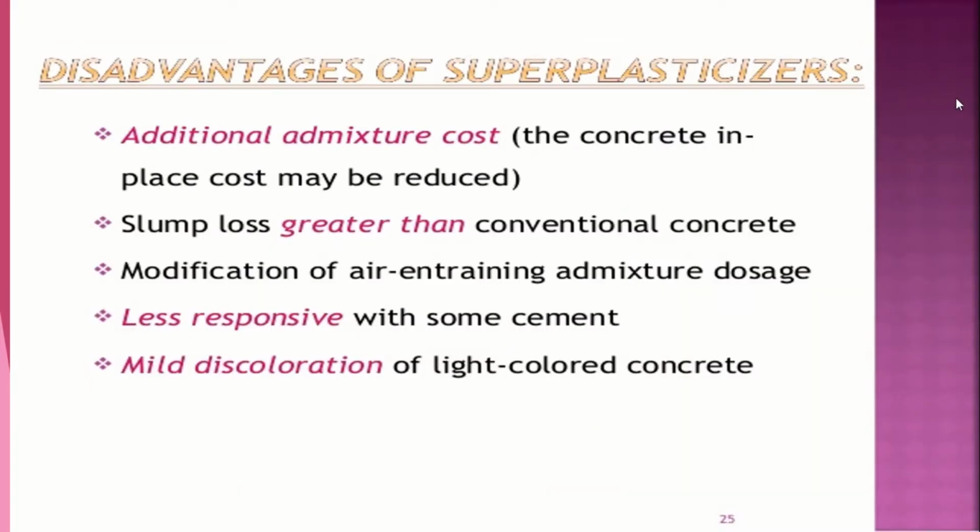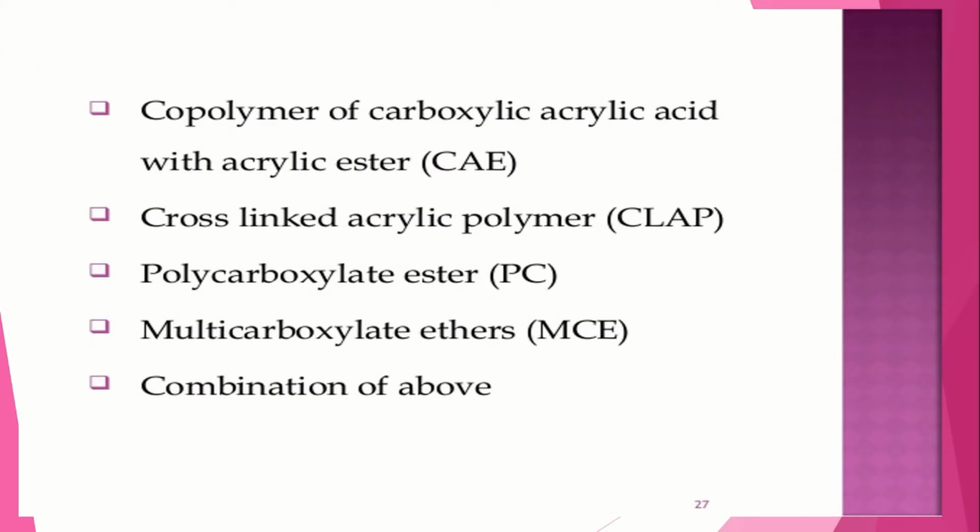Okay. Disadvantages: additional admixture cost, slump loss greater than conventional concrete, modification of air entraining admixture dosage, less responsive with some cement, and mild discoloration of light colored concrete. These are the disadvantages of using the superplasticizers. Because of the additional admixture, superplasticizers will be a bit costly. Then slump loss greater than conventional concrete. Then modification of air entraining admixtures dosage. Then less responsive with some cement; they may not get blended with some cement. Then mild discoloration may also occur.